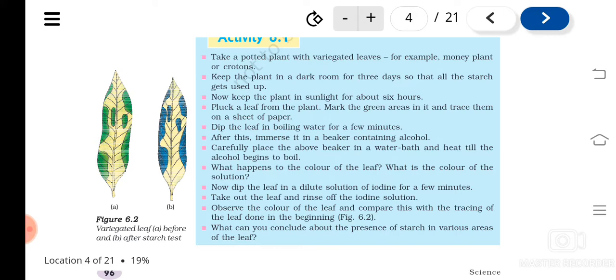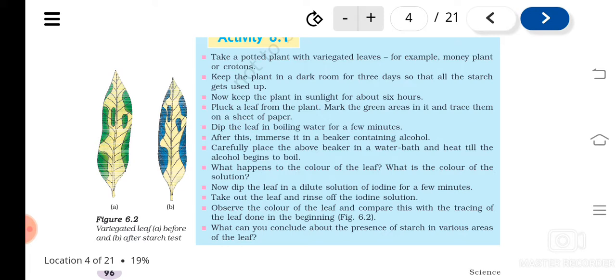So after adding iodine solution, you will see that wherever the green patches were, you can find the blue black color. From this you can understand that the part which had the green color, the chlorophylls, are necessary for photosynthesis.